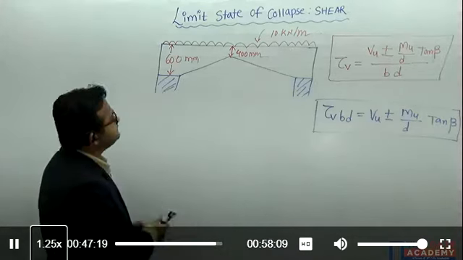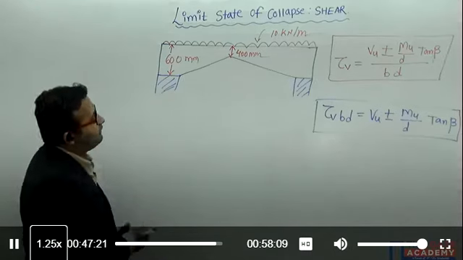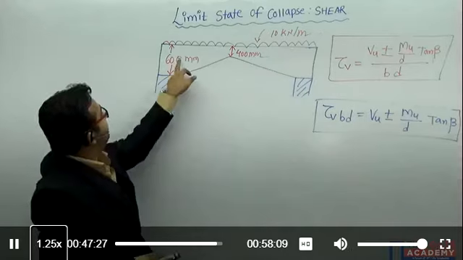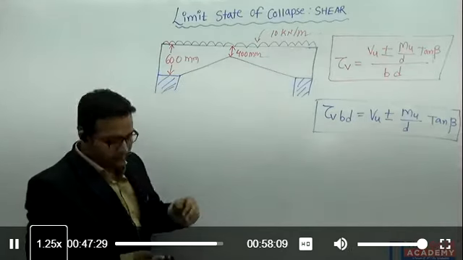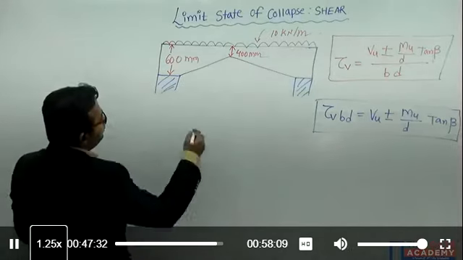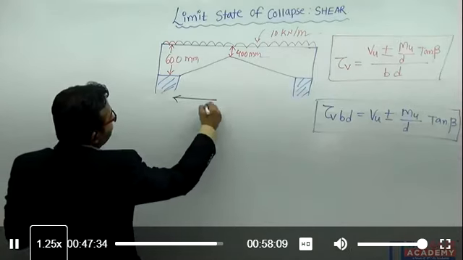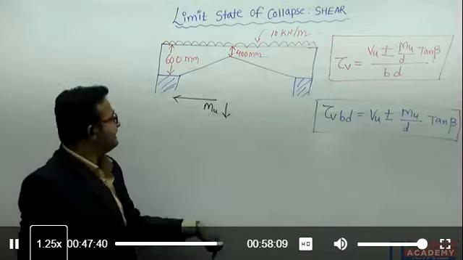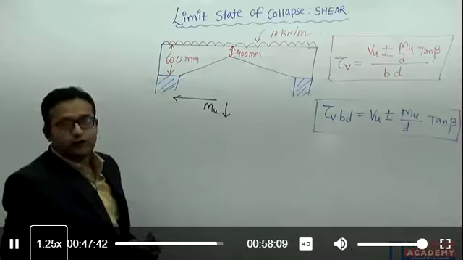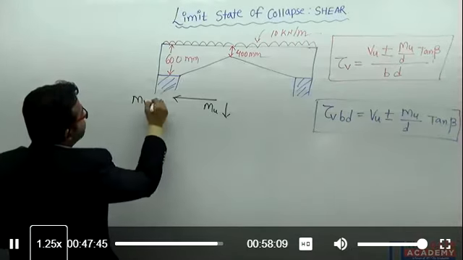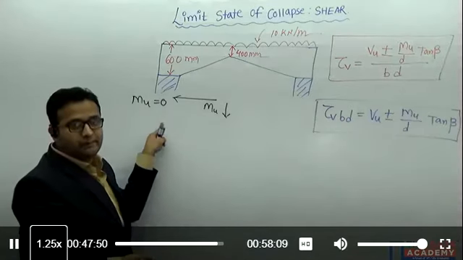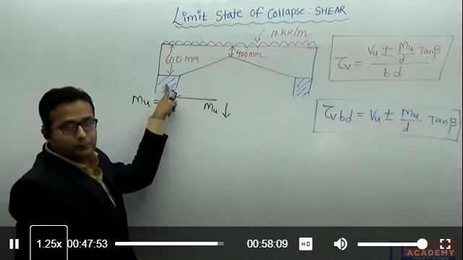So let's see what we are observing. It is a simply supported beam, and near the support the bending moment is decreasing. The bending moment is decreasing towards the support, and its value at the support is 0 because for a simply supported beam the bending moment is 0 at the support.